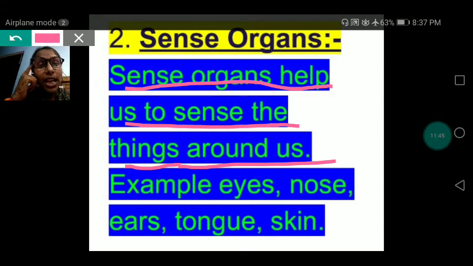With the help of our 5 sense organs, we can see whatever is around us, we can feel things, we can smell things, we can hear things, we can taste things with the help of our tongue. So that is the sense organ definition. Sense organs help us to sense things, feel things, smell things, see things, taste things, and hear sounds. So they are the things which are around us. Understood? Now next.